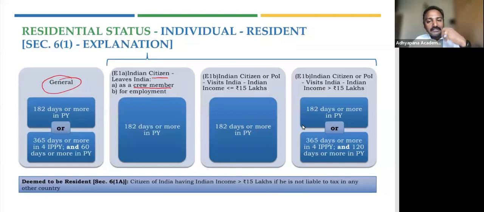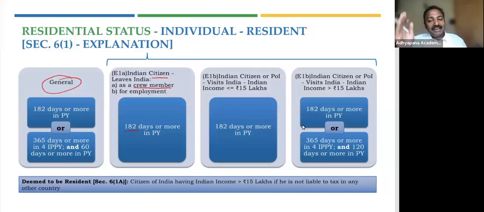So typically someone leaving for employment, for them, the second basic condition, the second limb, that is 60 days or more and 365 days or more, is not applicable. To be called as a resident, for sure, they must have stayed 182 days. So it's like only one basic condition. They must have stayed in India in that previous year for 182 days or more. So that's the first exception: for a crew member of an Indian ship and persons leaving India for employment, Indian citizen.